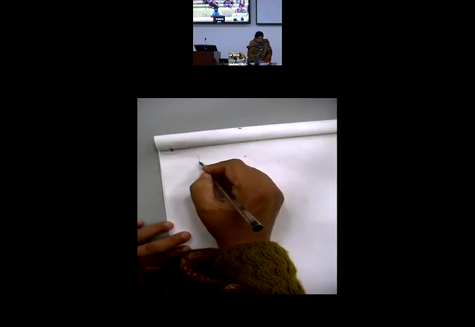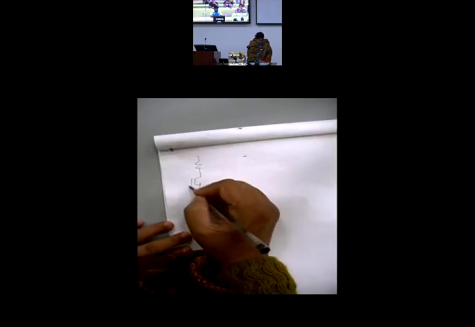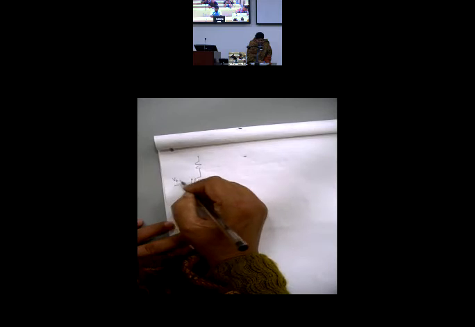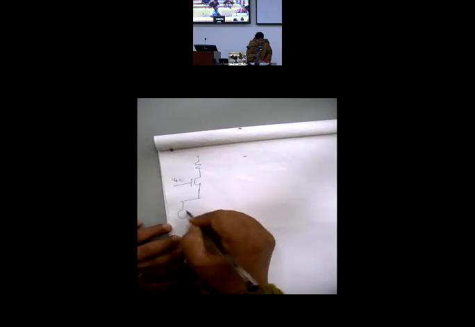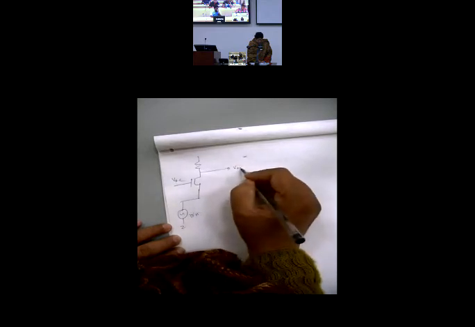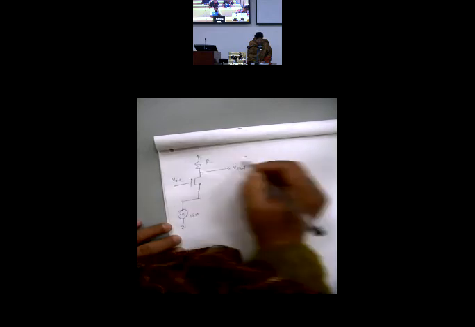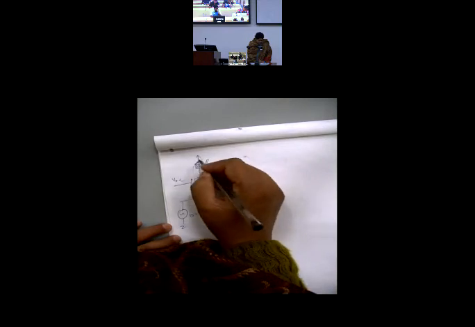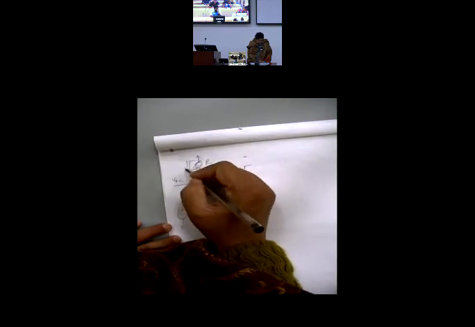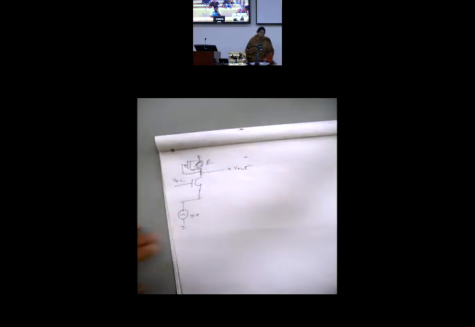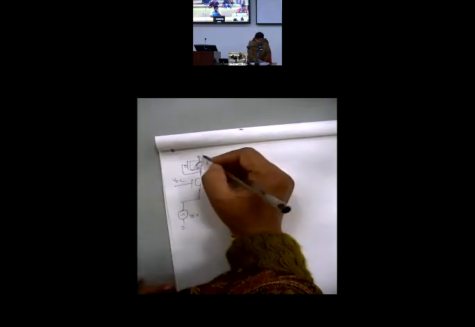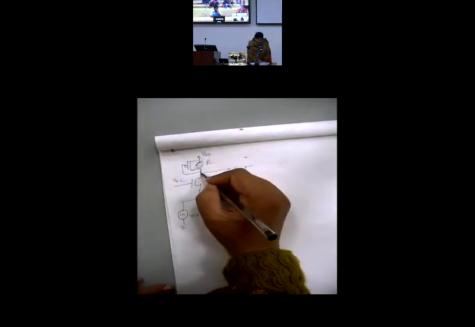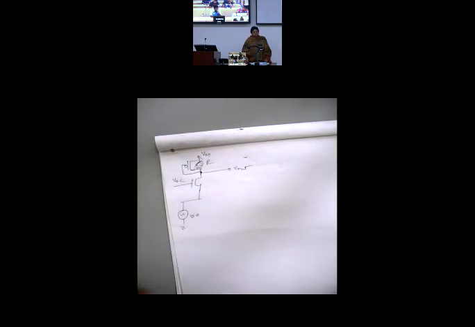As I said, we have a common gate over here. This is the DC potential given here. Input is applied at the source and output is taken from the drain. This is the load. Now I can replace this load. Let me put a diode connected load. What will be the DC level here? Compute. What is the DC level here?